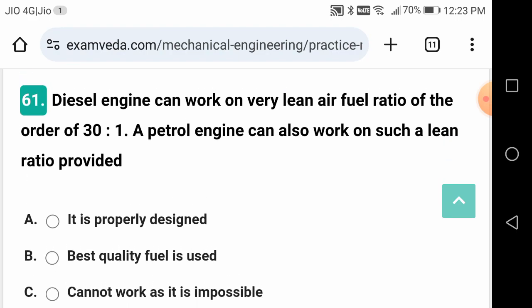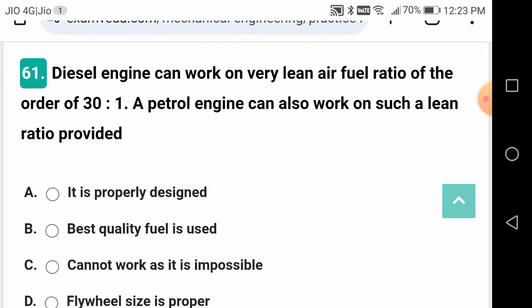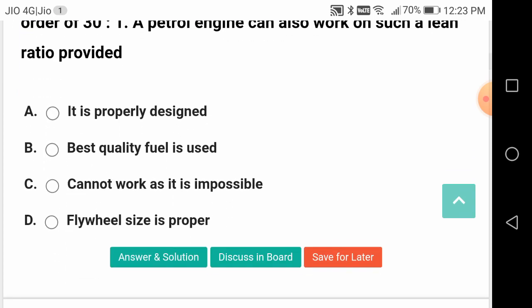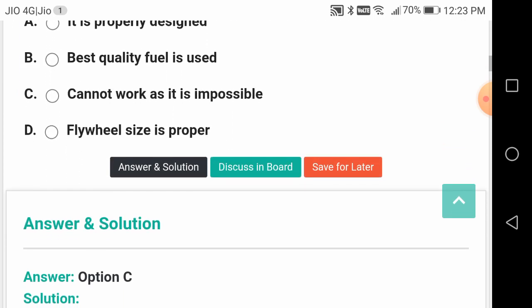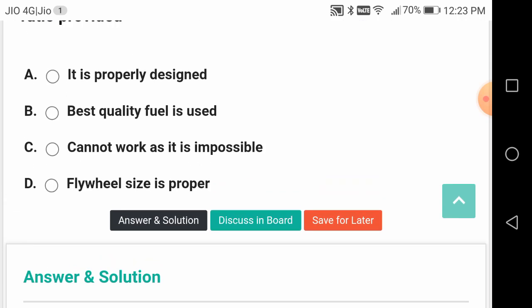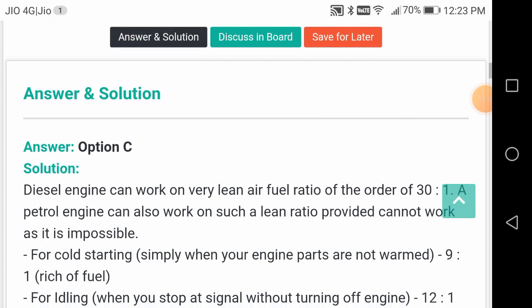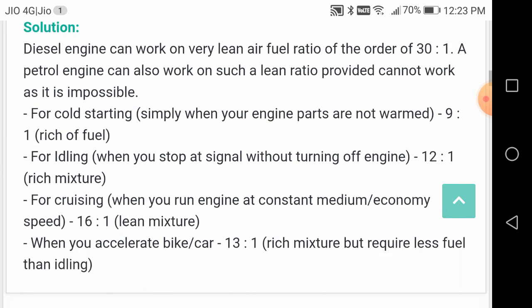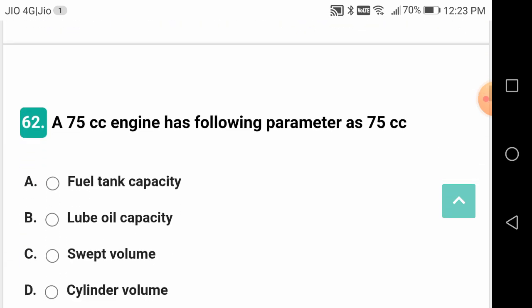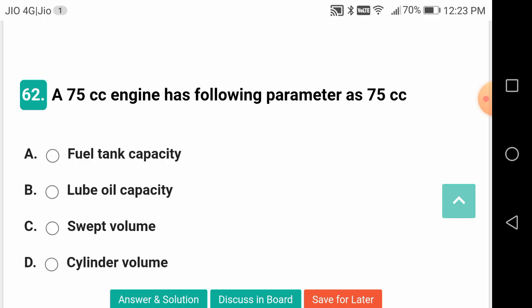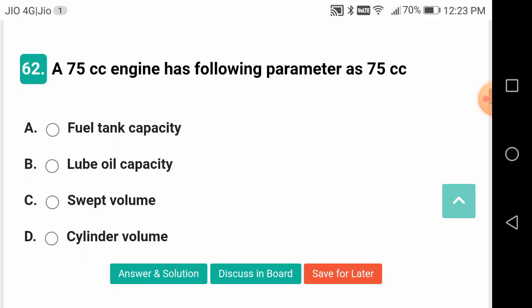A diesel engine can work on a very lean fuel ratio of the order of 30:1. A petrol engine can also work on such a lean ratio provided what is the condition to be met? It cannot work, as it is impossible. Okay, friends. That's the reason why a diesel engine is also known as a constant air supply engine. But a petrol engine cannot do that.